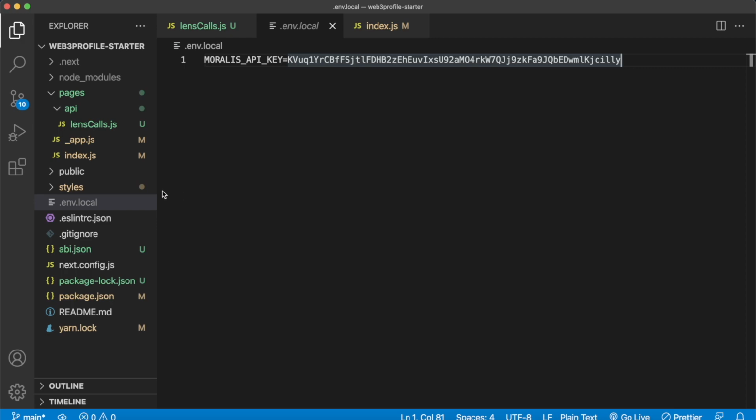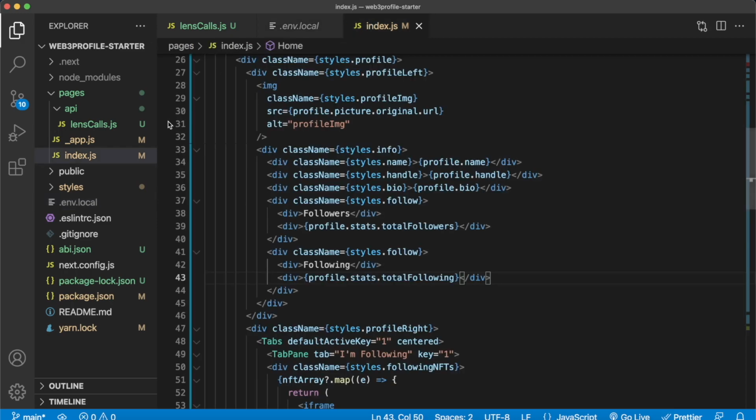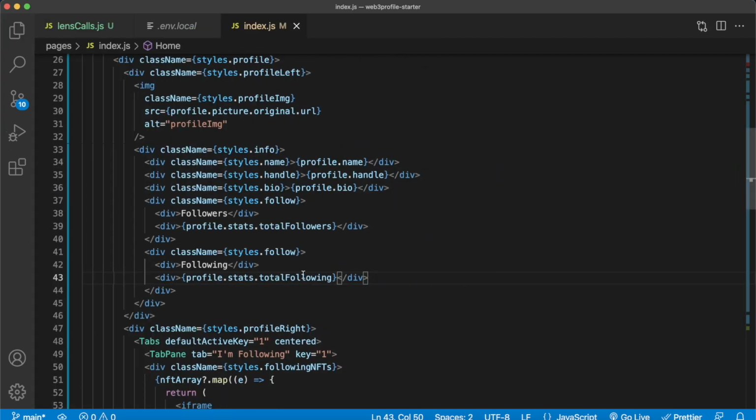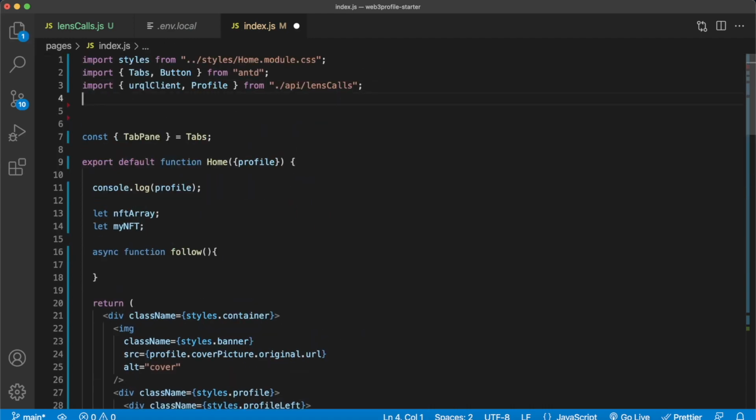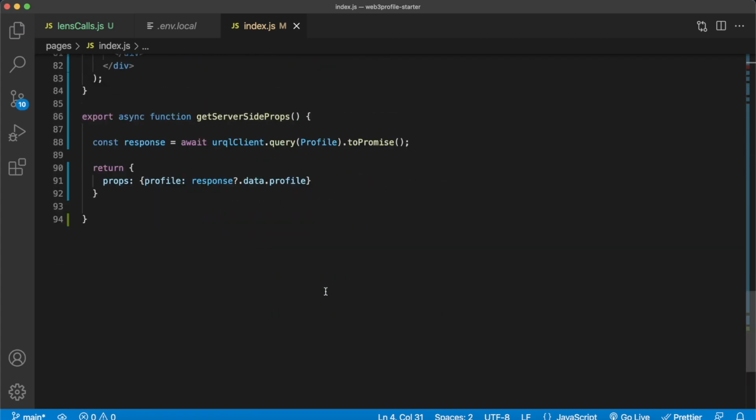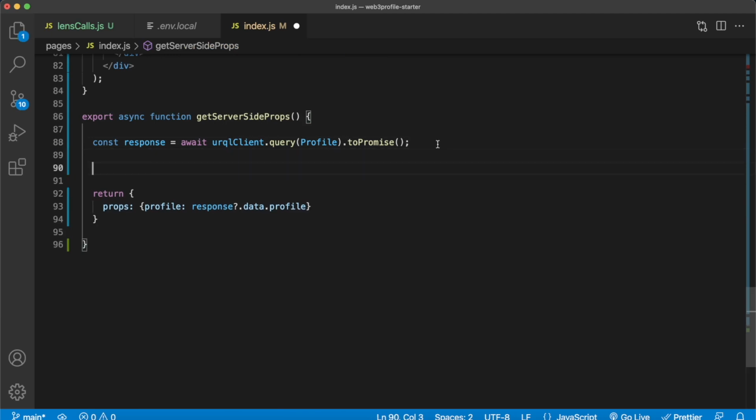So make sure you have that, and then jump back into your index.js file and we'll start making some Moralis API calls. First of all, you'll of course at the start have to import Moralis to your index.js file, like so. Save that, then scroll all the way down, and where we get our response, now let's go ahead and initialize an instance of Moralis with our Moralis API key, like so. So all you have to do is await Moralis to start with your API key, which should be stored in your environment variables. Save that.